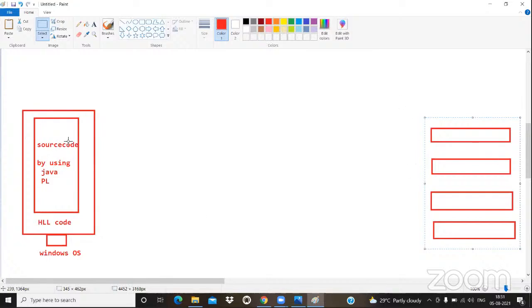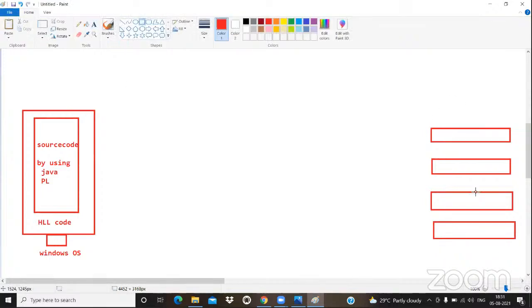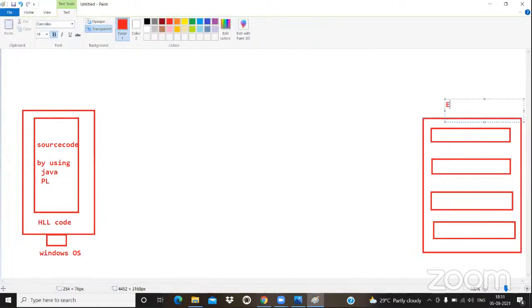See, the code which is written by us, we are technically calling as source code. The code which is understood by the machine, we are calling as executable code. Please be concentrated, guys. Java entirely depends upon this way of conversion only. What exactly is required? Executable code.